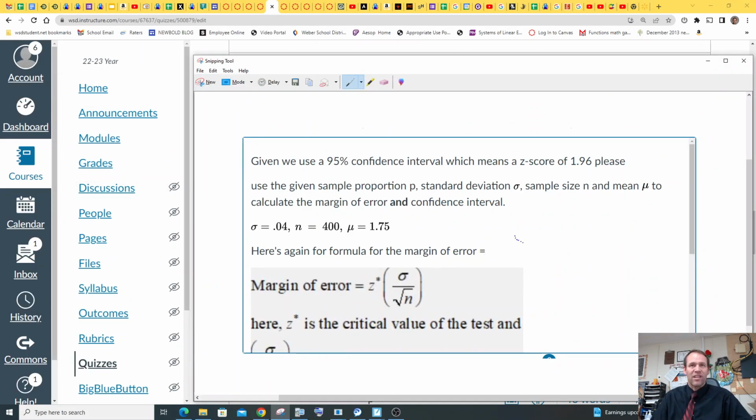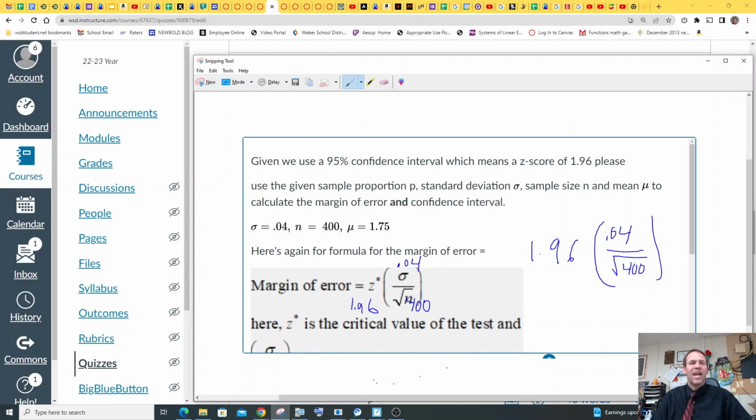And so how we do that is, here we go. We use the formula. We have a z-score of 1.96, a standard deviation of 0.04, and a sample size of 400. So we go 1.96 times the standard deviation on the top, so that's 0.04, divided by the square root of the sample size, which is 400.